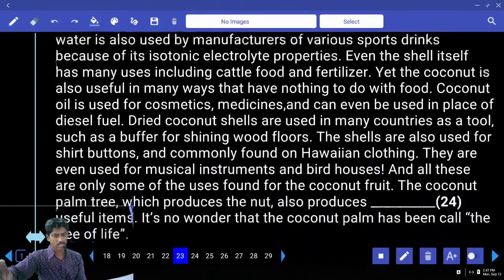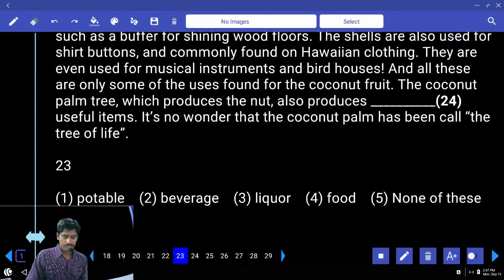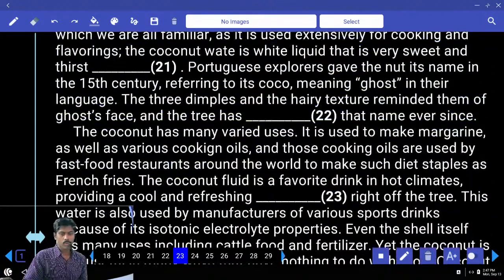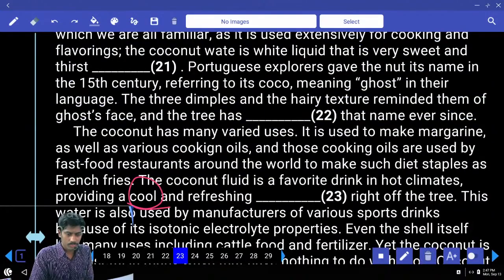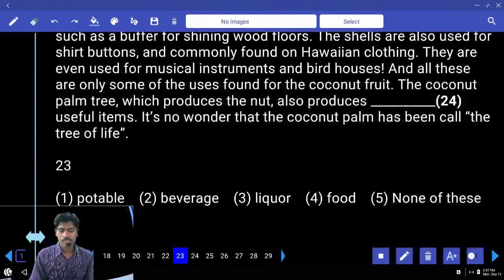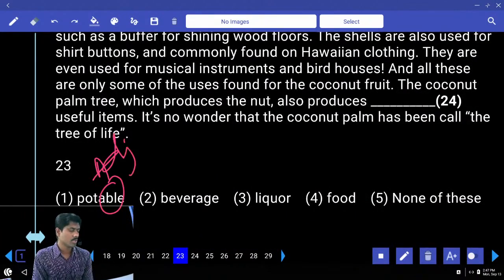Cool, refreshing dash. Portable. See, already, what is he saying? Cool, refreshing: an article, and after an article we require a noun. Cool, refreshing, both are adjectives, and in the blank I require a noun. But if you observe, portable, able means adjective. It is not possible. Portable means drinkable. Is Hussain Sagar drink portable?